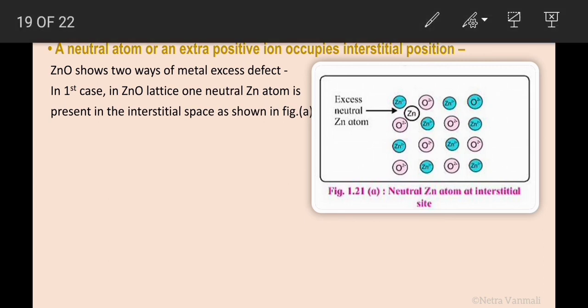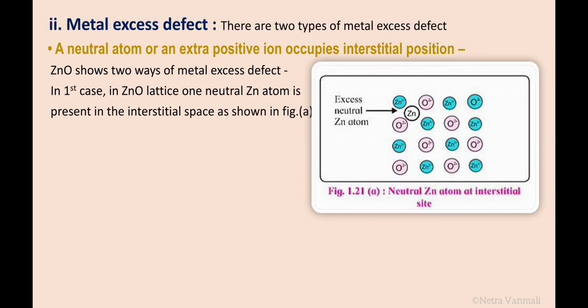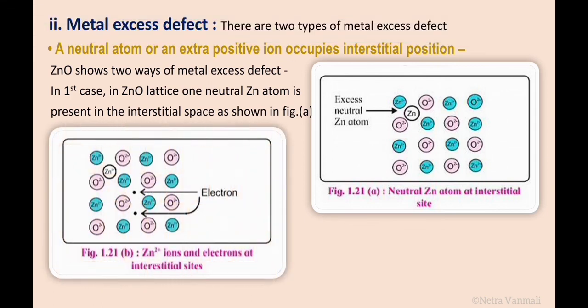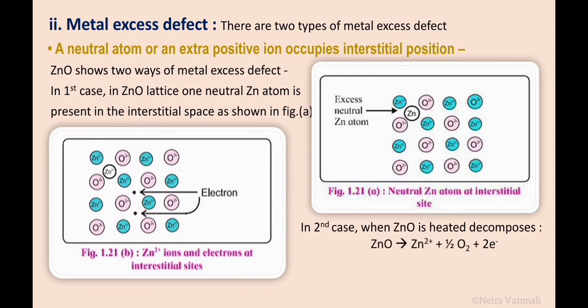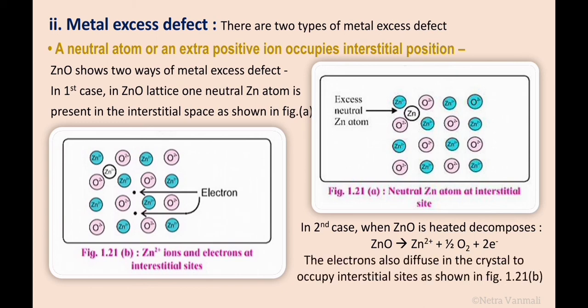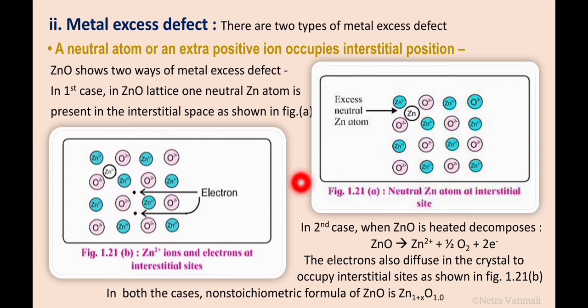While in the second case, see the second diagram. When the ZnO is heated, it decomposes to Zn2+, half O2, plus 2 electrons. So along with the zinc ion which occupies the extra position, the 2 electrons which are released in the reaction also occupy the interstitial position.